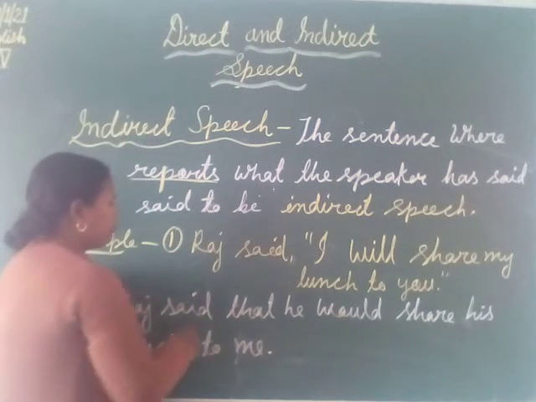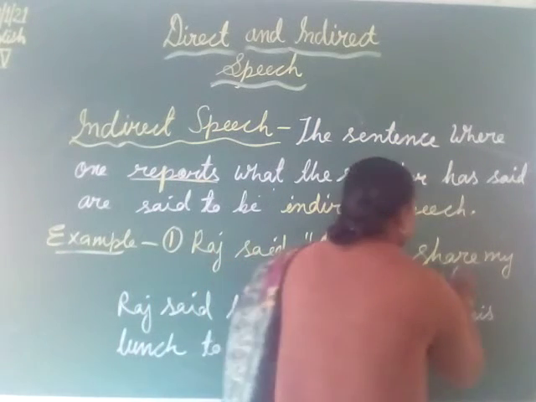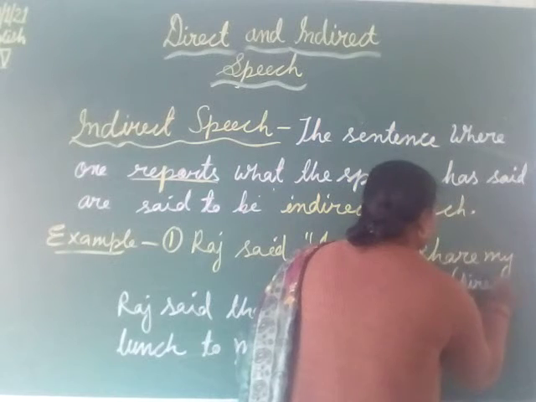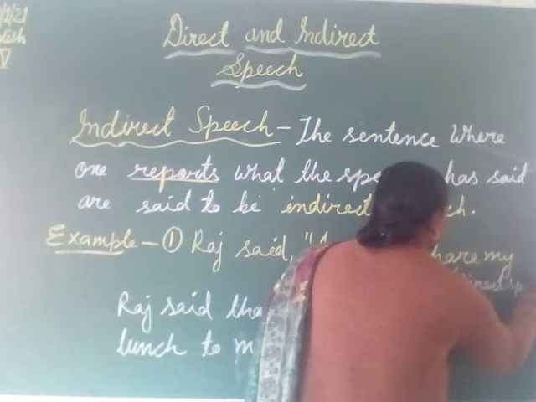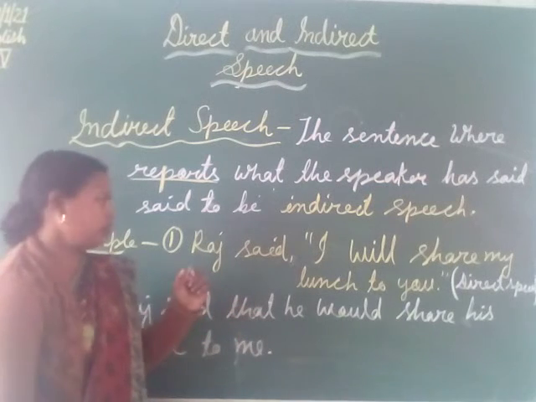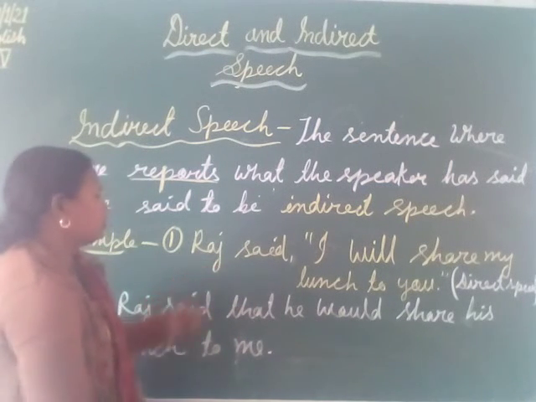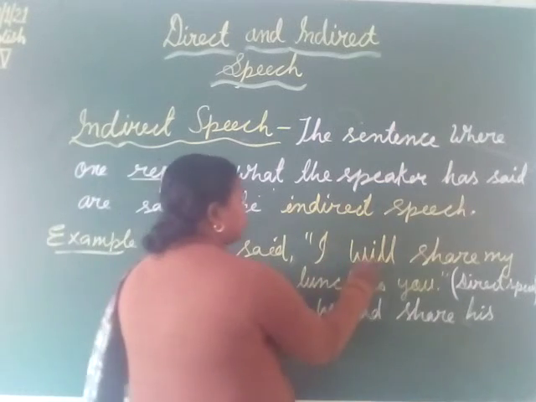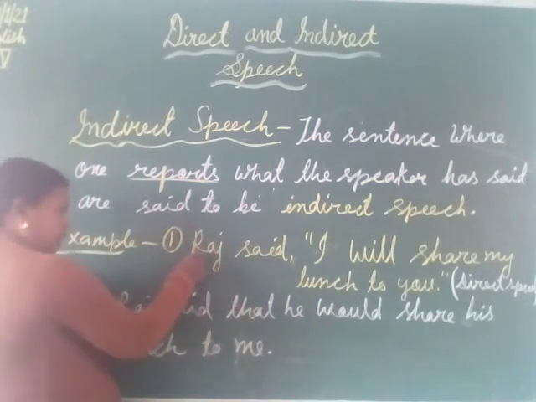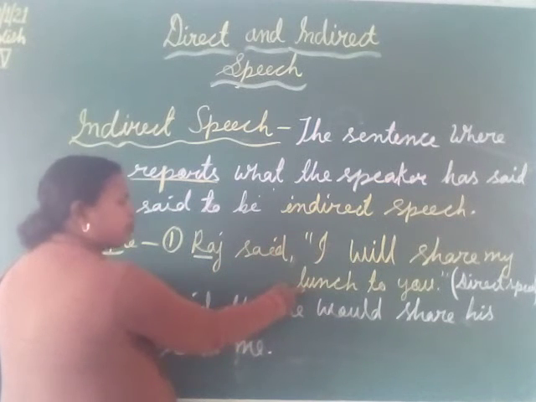For example, the first sentence is in direct form. This is a direct speech, which I have taken for the example, as in the previous one. Raj said, "I will share my lunch with you." Here, Raj is the speaker and his exact words are put in between the inverted commas.